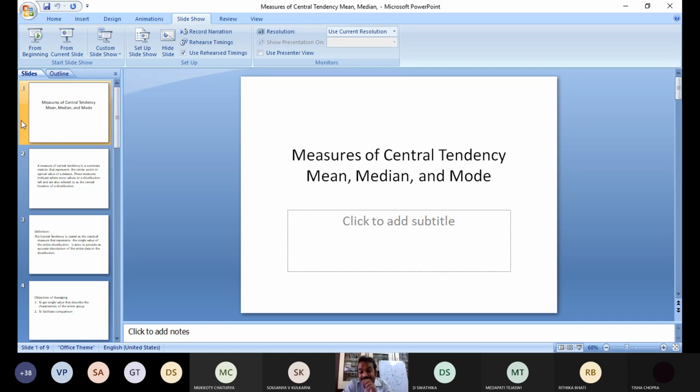Under this we have value measures. What is the meaning of measure? A general word. Measures of central, what is the meaning of central? May I be audible or no?